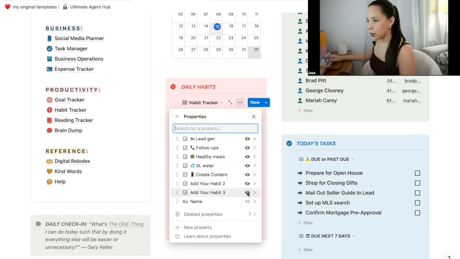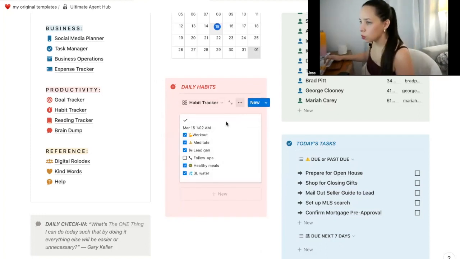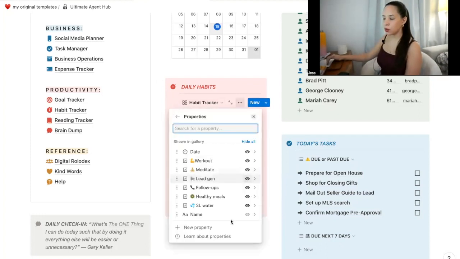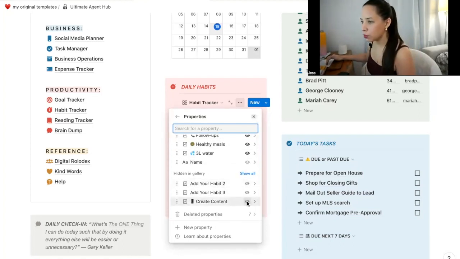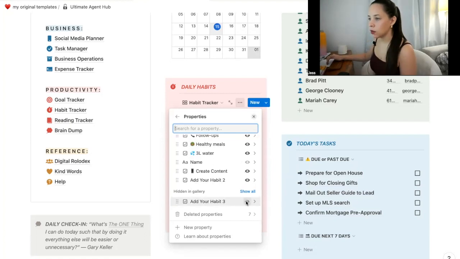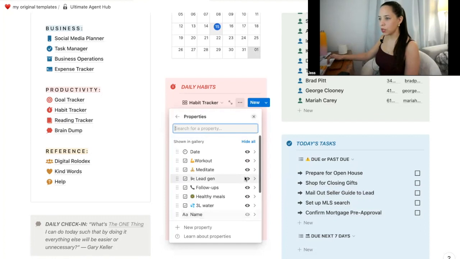So add your habit number 3, add your habit number 2, create content. That's the one that I just added. If these were hidden, they would not show up here at all. But I want those new habits to show. And when you create your own habit tracker, you will want to have this visible. So just click on the little eye here. You will have all of your habits there ready to be checked off by yourself within the day.